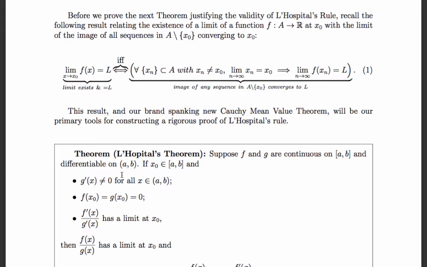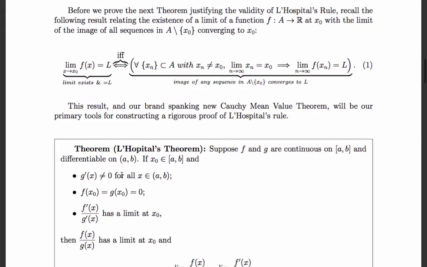Before we get to the proof of L'Hopital's theorem, let me remind you of one of our very important results. That if f has a limit at x naught, and x n is a sequence converging to x naught, but never equal to x naught, then the limit of the sequence f of x n equals L, and it's actually an if and only if statement. So this result and our brand spanking new Cauchy mean value theorem will essentially be our primary tools for constructing a rigorous proof of L'Hopital's rule.